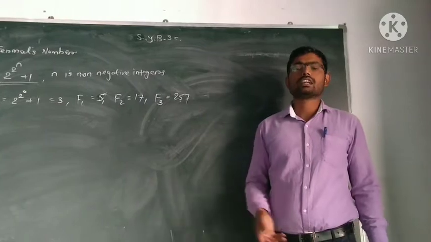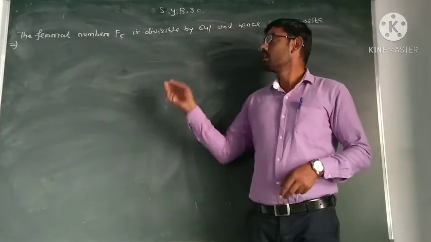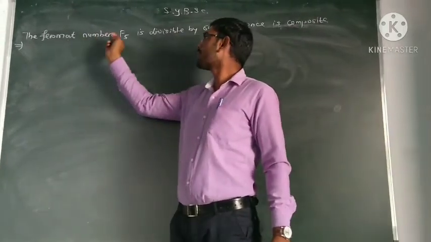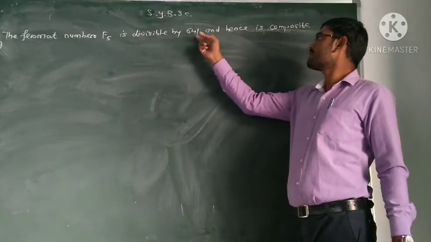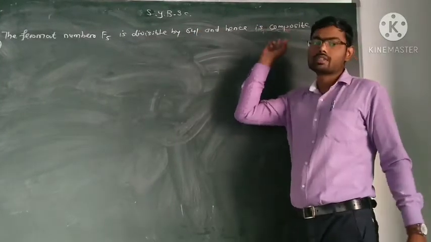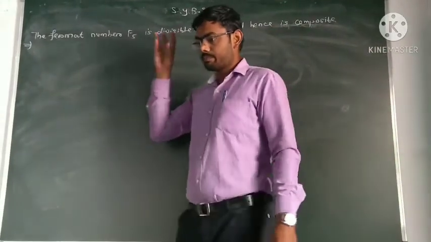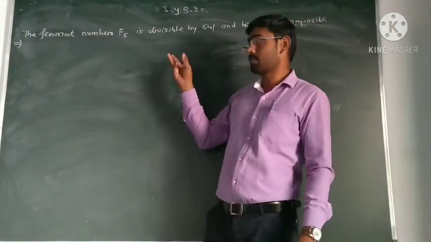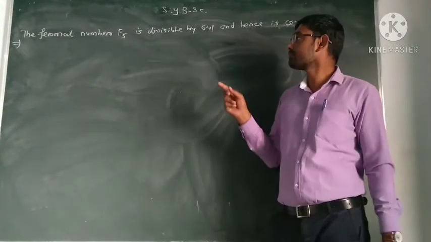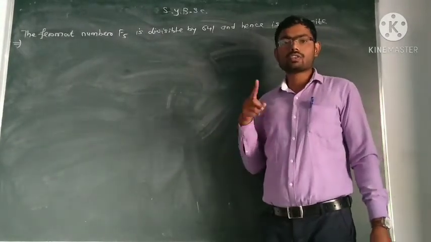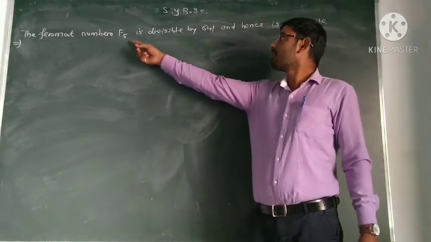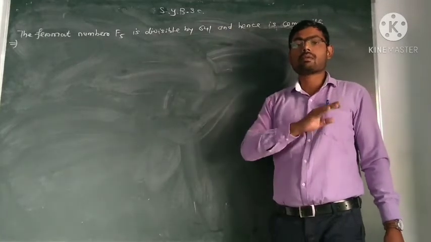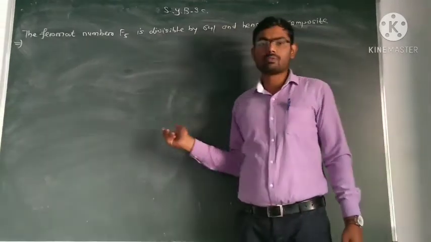So we will see the next theorem, a very important theorem. The theorem is: the Fermat number F5 is divisible by 641 and hence it is composite. I already said that Fermat first made a conjecture that all Fermat numbers are prime numbers. But Euler showed that the Fermat number F5 is divisible by 641 and hence it is composite. So all Fermat numbers are not prime, and we will write the proof given by Euler.